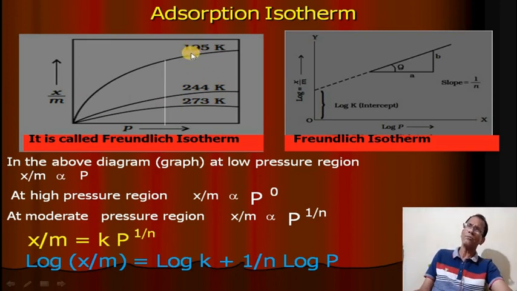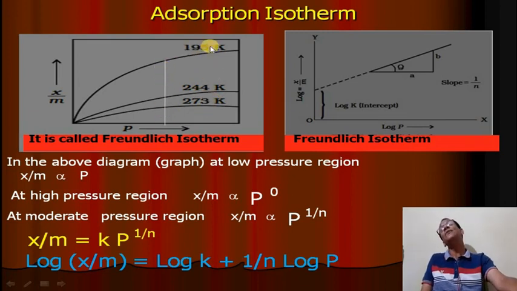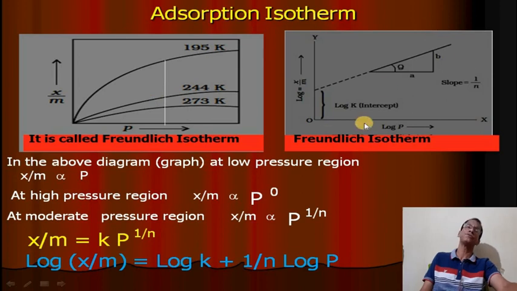It is also observed one other thing. This is 195 degree Kelvin, here is 244 Kelvin, this is 273 Kelvin. By increasing pressure, you see the rate of adsorption at low temperature is very high. At the same pressure, with increasing temperature, the rate of adsorption decreases. This is the very important difference between the effect of pressure and temperature on the extent of adsorption.